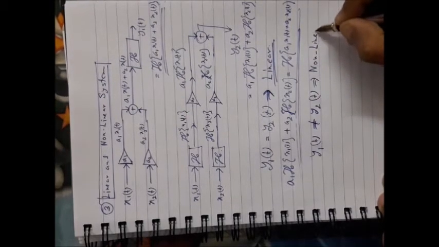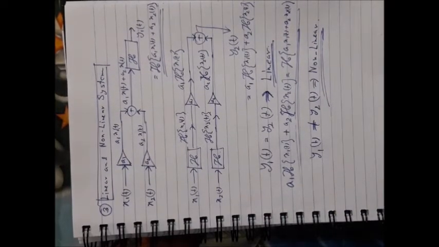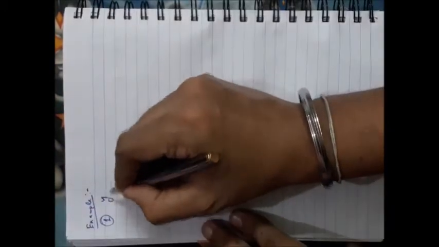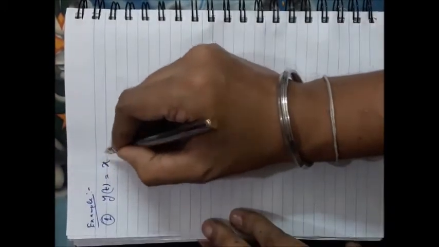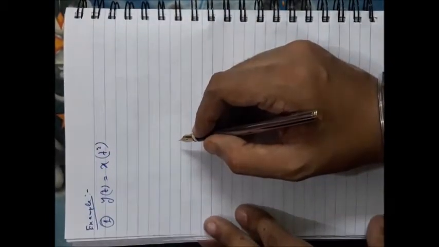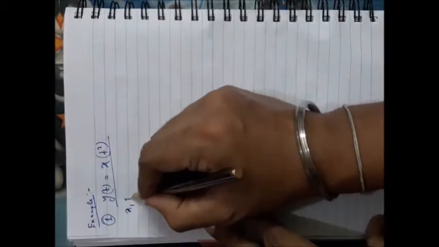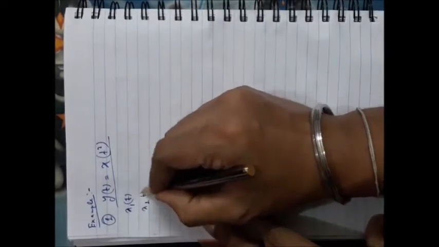Let me clarify this concept, or how you can check whether a given system is linear or non-linear. You have to follow these particular examples. Suppose the first example is y(t) equal to x(t) square. First, suppose you have two inputs, x1(t) and x2(t).